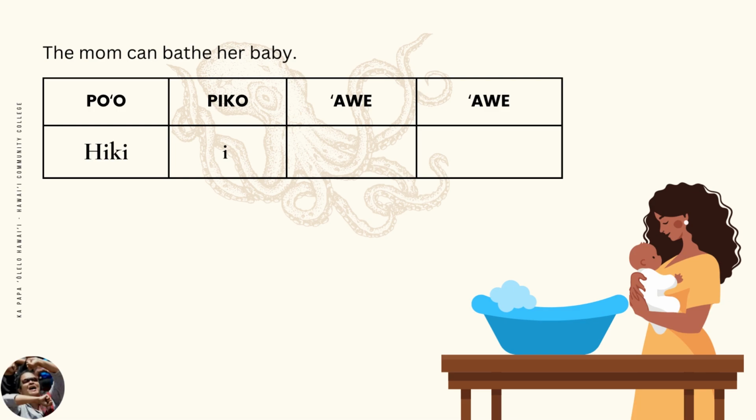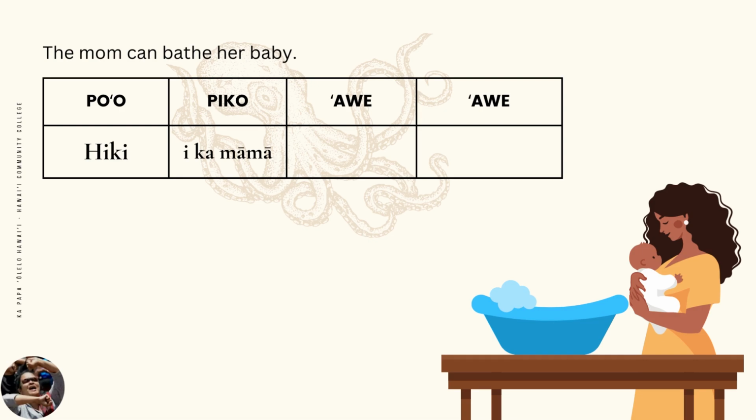E is used to mark nouns, ya is used to mark names and papani, or pronouns. The mom is a noun, so let's mark this noun with e. Ika mama. If the piko was a name or papani pronoun, we would mark the piko with ya. For example, Keahi can bathe her baby. Hiki ya keahi. Let's go back to our original sentence. The mom can bathe her baby. The po'o and piko is translated, the mom can, hiki ika mama.